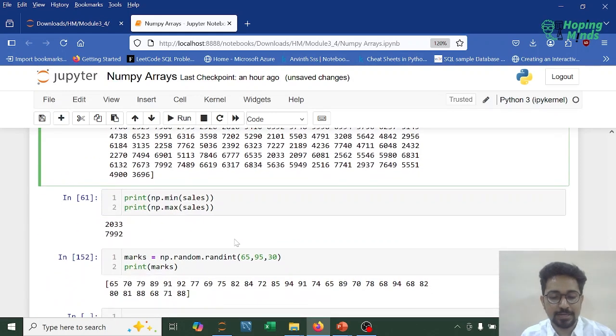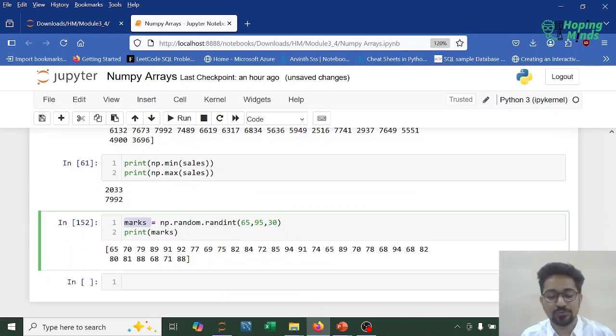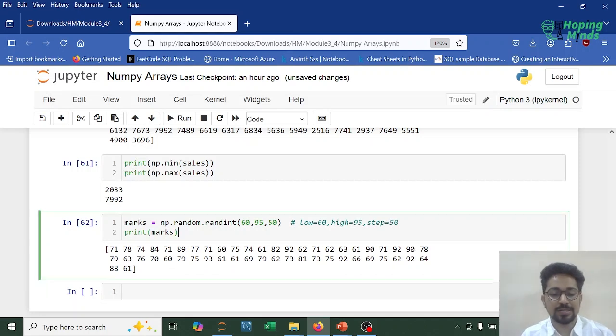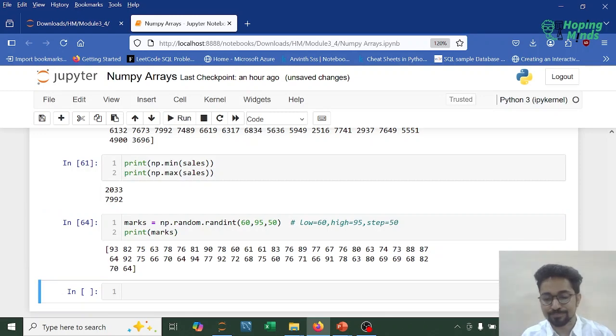Besides random integer, I'll give you another example. Let's say over here I'm considering marks. I'm expecting the student marks to lie in the range maybe somewhere between 60 to 95. How many marks do I want to generate? I want to generate 50 marks. So 50 over here is not the step size. This is low, high, and the number. The low is 60. What is high? The high is 95. And the number is 50. So guys, these are the marks obtained. Every time I rerun this, this would change.